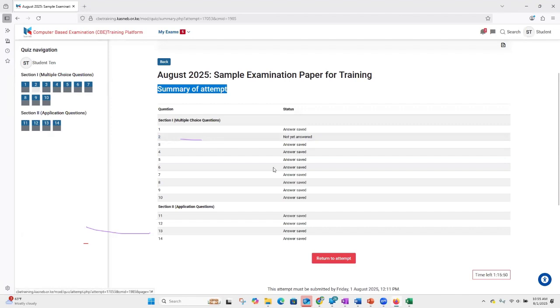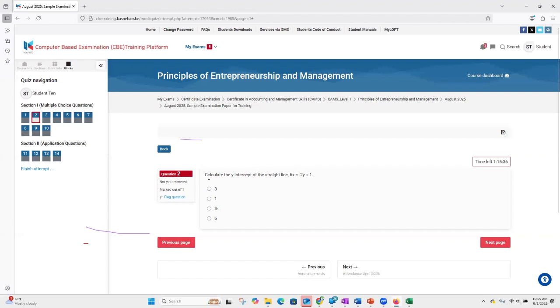So what do I do? Do I continue and just finish and submit? No, because I still have time. Remember my time, I have more than 1 hour and 15 minutes. So at this point, I can click on question number 2 to go back to it and ensure that I update the answer. And I can see why I left it out, because it's hard, and probably I do not have an answer to this particular question.